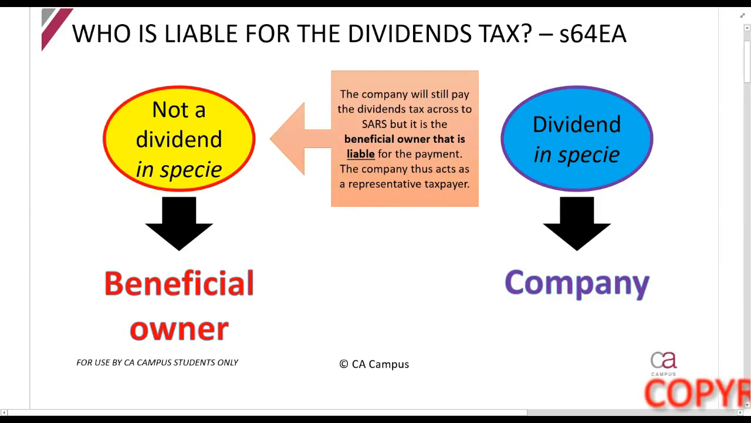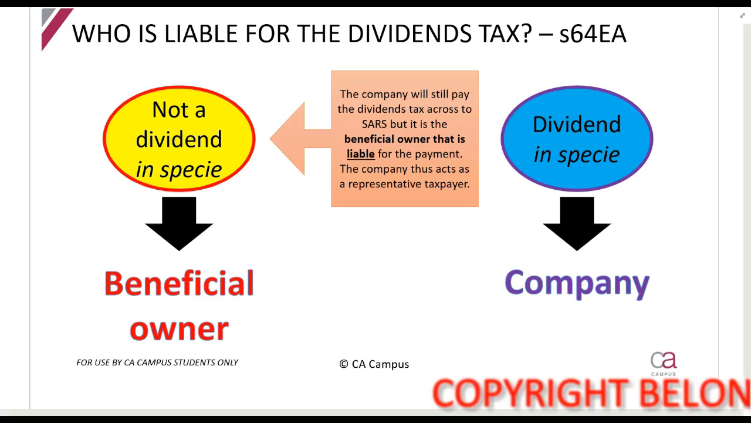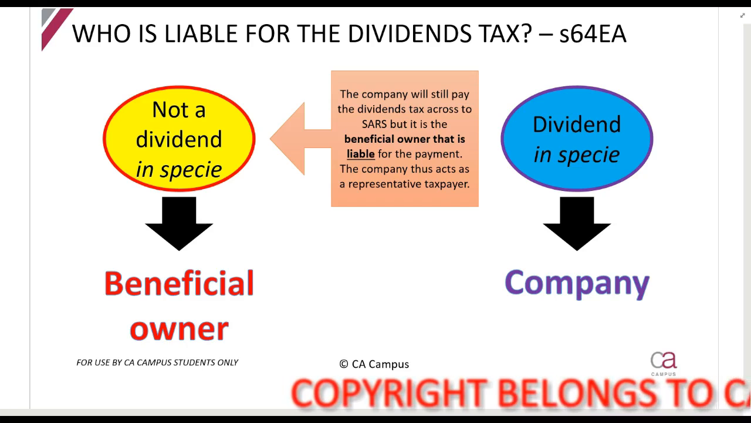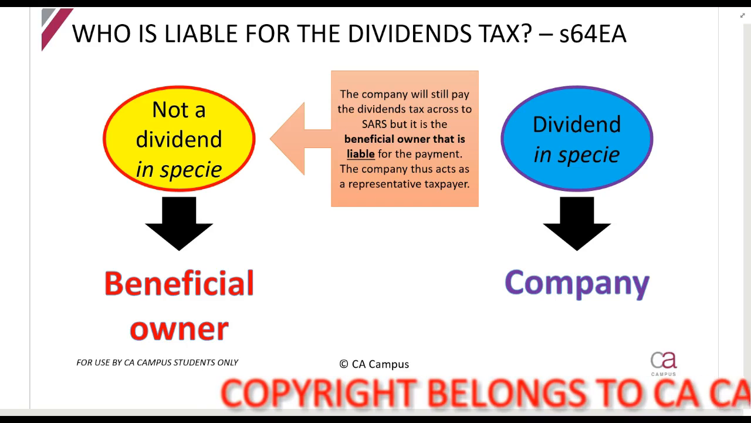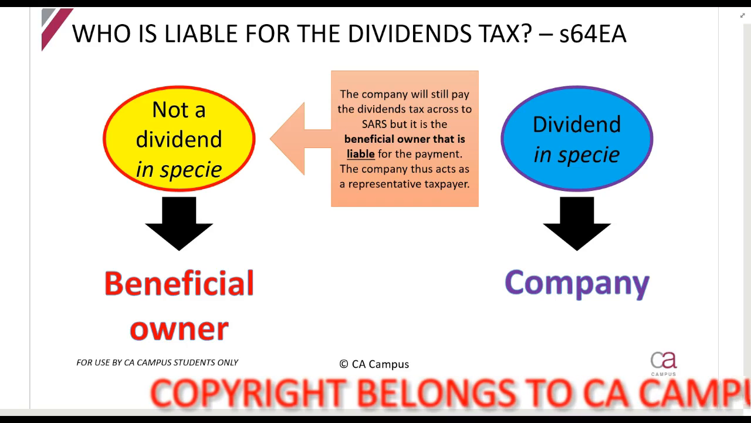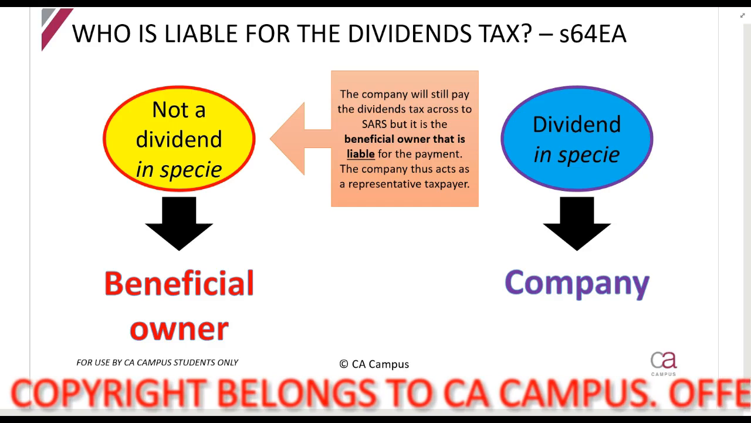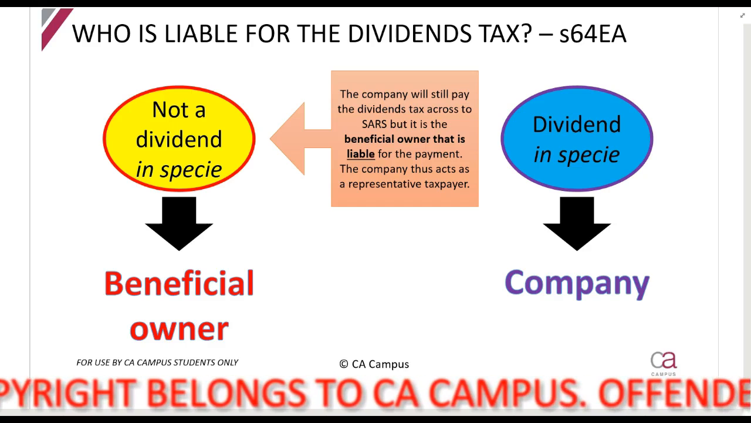Who is liable for the dividends tax? Section 64EA tells us that. Please do pay attention to this and make sure that you understand this very well, especially when you're looking at things like liquidations. The knowledge here will affect us. The person who is liable for it is the person who is responsible for the ultimate payment.